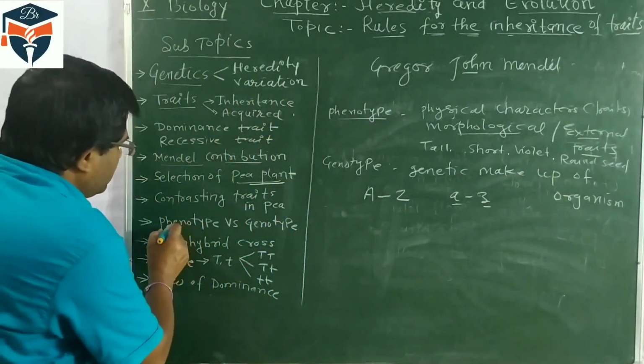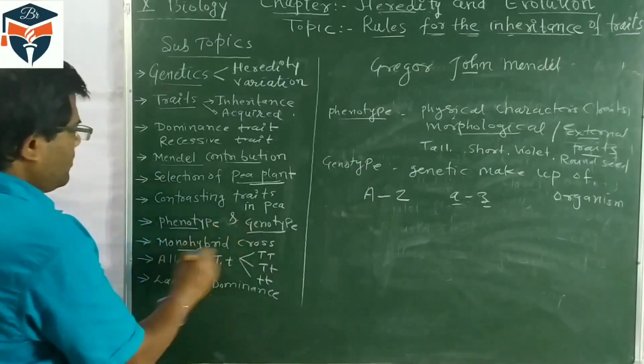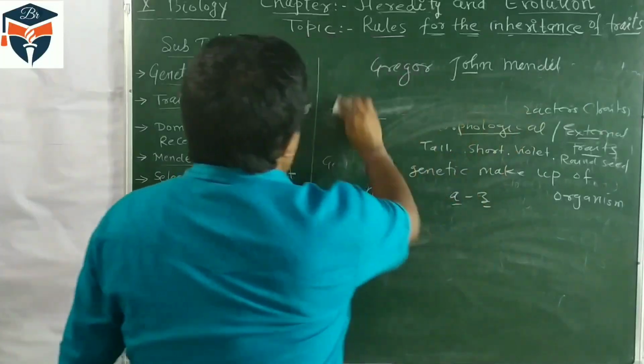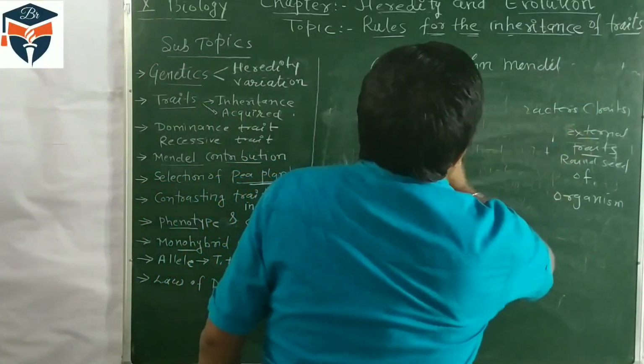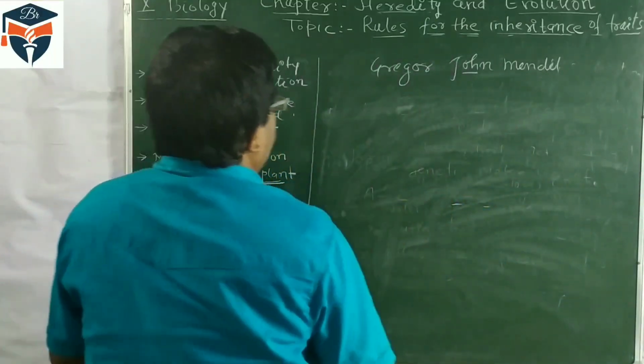After phenotype and genotype, we have the monohybrid cross. Students, when Mendel performed many experiments, he conducted one cross, and that cross is the monohybrid cross.